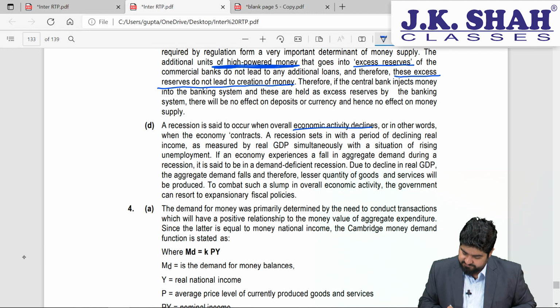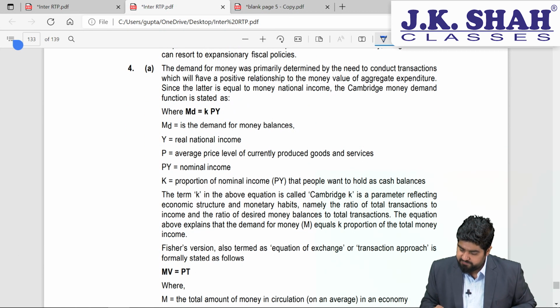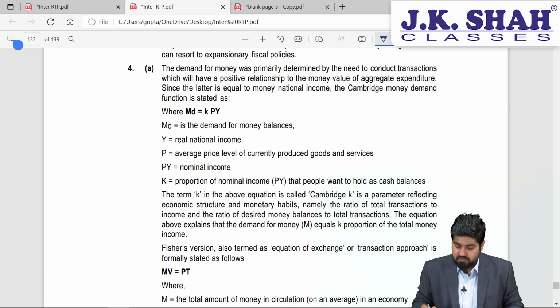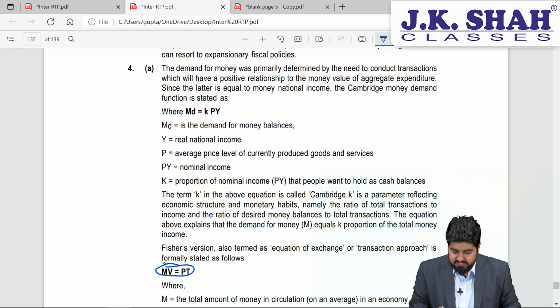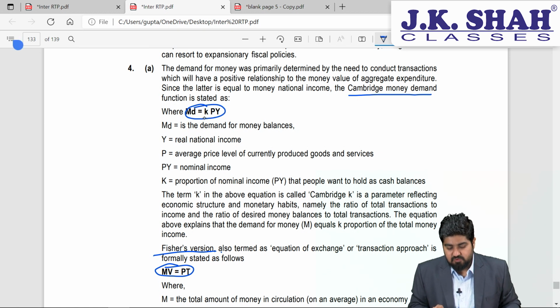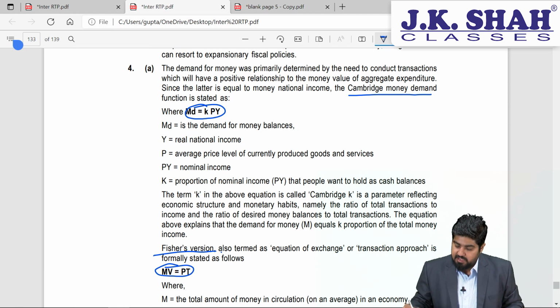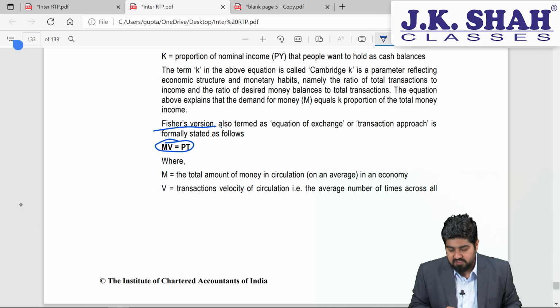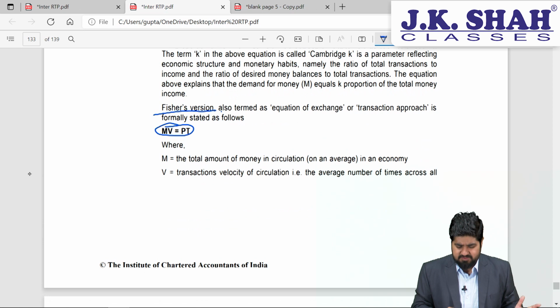Right? See this. The demand for money was primarily determined by the need to conduct transactions. Now who gave this theory? This was given by Professor Irving Fisher, right? And according to him, it is nothing but MV = PT, Fisher's version. And when we talk about the Cambridge theory, it was nothing but MD = KPY. So MD = KPY, that is, the demand for money will be a proportion of your nominal income that you have to keep. And according to the Fisher version, MV = PT, that is, money times velocity will be equal to price times transactions. That is it, simple, right?